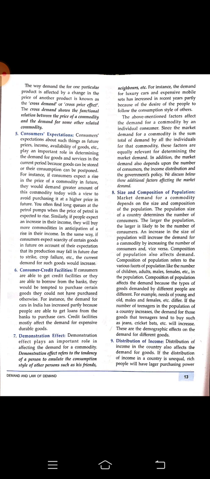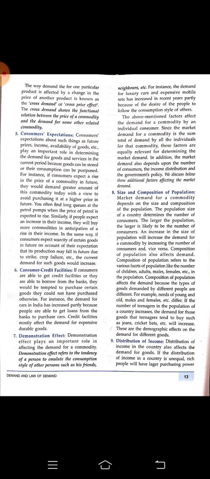Next we have size and composition of population. It's very simple. Size means that if the population of a country is larger, the demand in that country is also more. If the size of the population is low, then the demand for all commodities is low in that country.